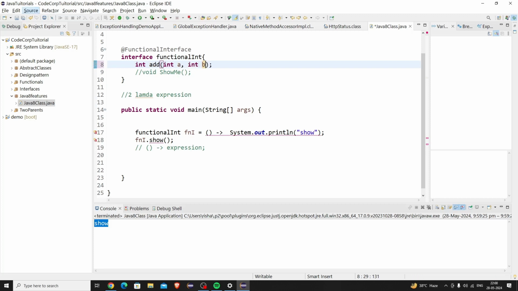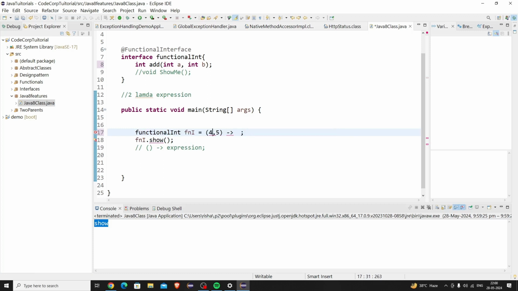Now what is the meaning of this particular line? This abstract method will be returning an int value, and it is taking two parameters as input. The two parameters are int, and those will be passed with the lambda expression, and then we'll get the output of whatever we write in this expression. Then my expression should return something.